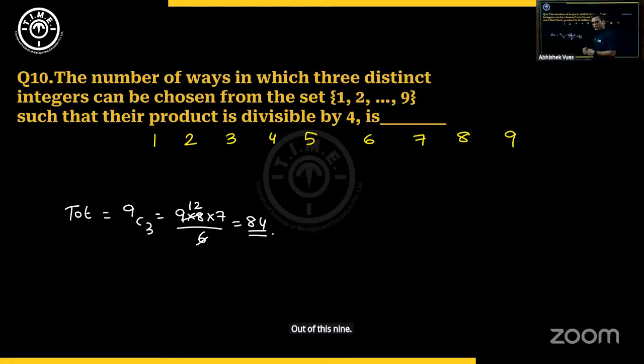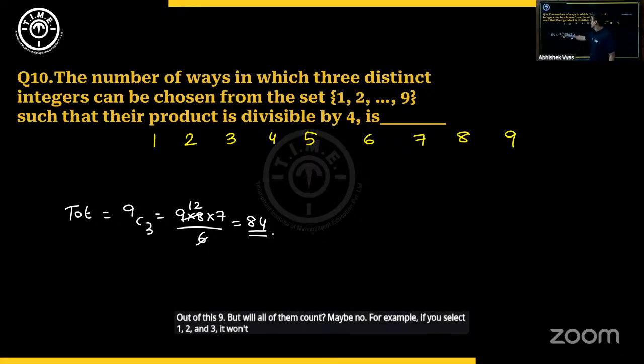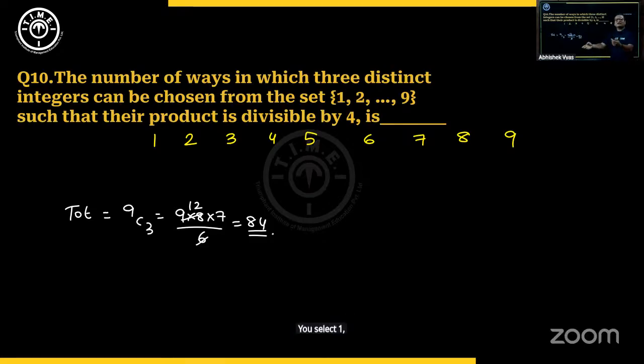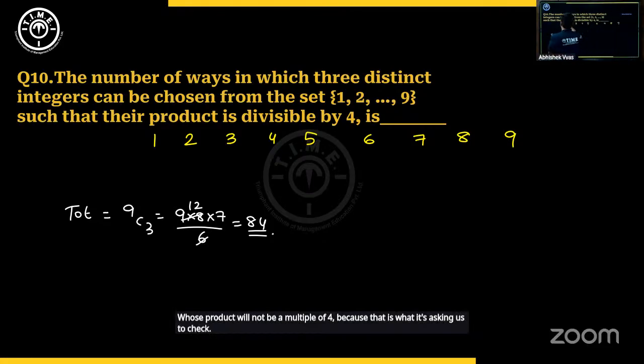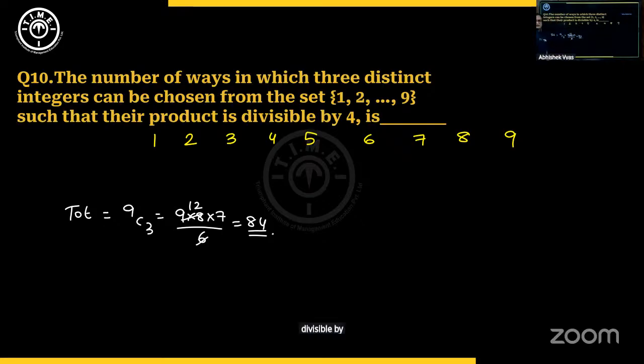But will all of them count? Maybe not. For example, if you select 1, 2, and 3, it won't count. If you select 1, 3, and 5, it won't count. So there are certain combinations whose product will not be a multiple of 4, because that is what the question is asking us to check. Divisible by 4. Now, out of this total, I'll remove those combinations which will give you a product not divisible by 4.